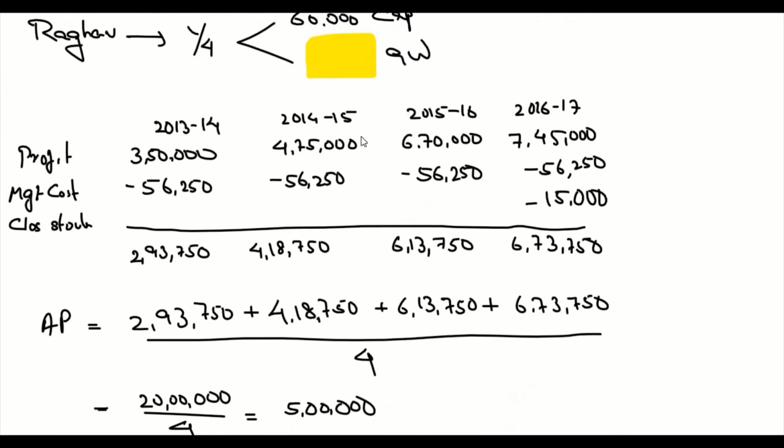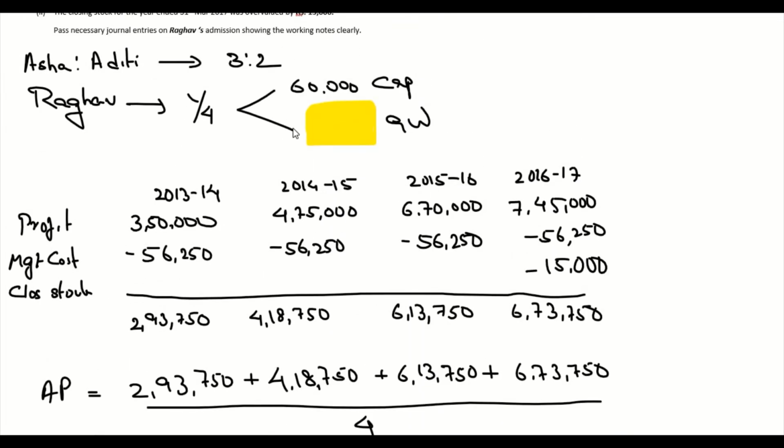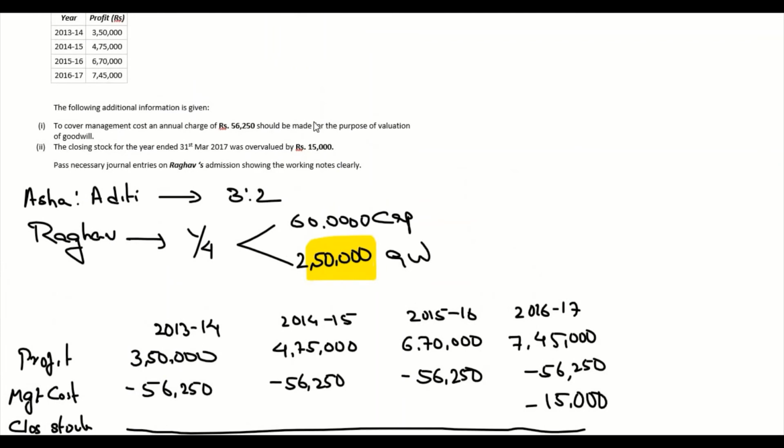In our question, goodwill was not mentioned. We need to calculate it. So it is 2,50,000. So Raghav brought 60,000 as his share of capital, and then he brought 2,50,000 as his share of goodwill. Sorry, it's not 60,000, it's actually 6 lakhs. 6 lakhs as capital and 2,50,000 as goodwill.